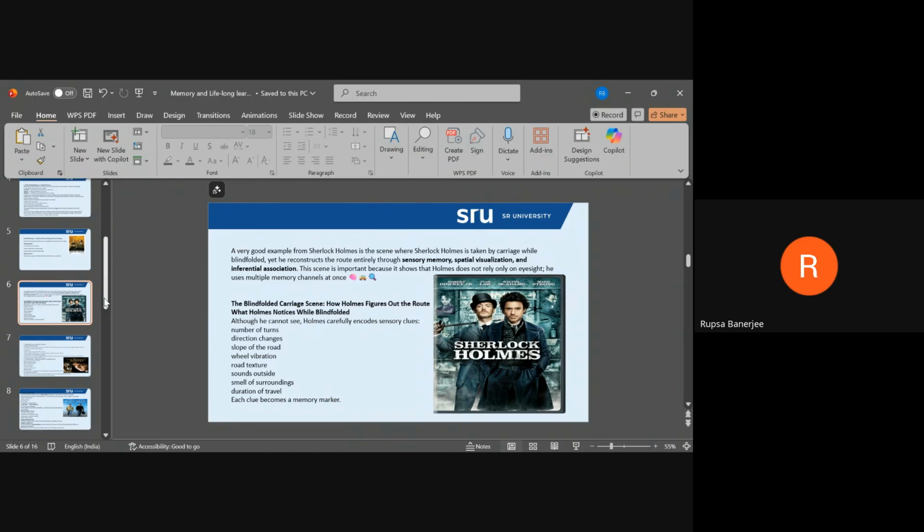Specifically, Arthur Conan Doyle, when he created the character Sherlock Holmes, created the character with certain qualities, and one of them was his extraordinary ability to retain information. And in the movie, that is even extended further by showing the way in which he is able to sensorially map his experiences into places.